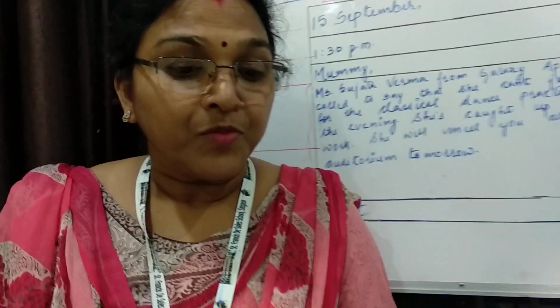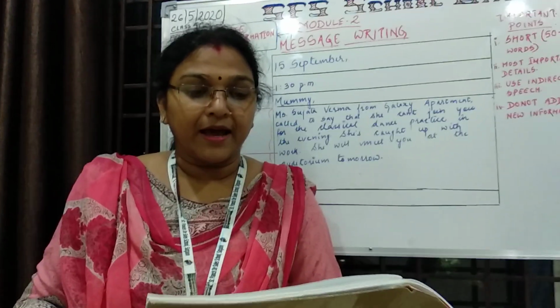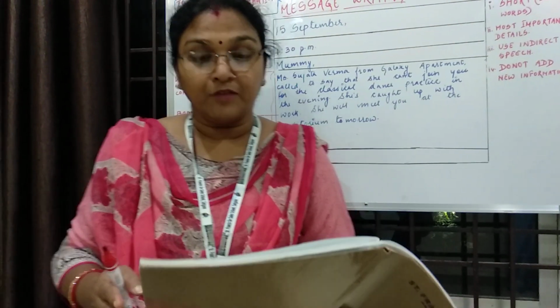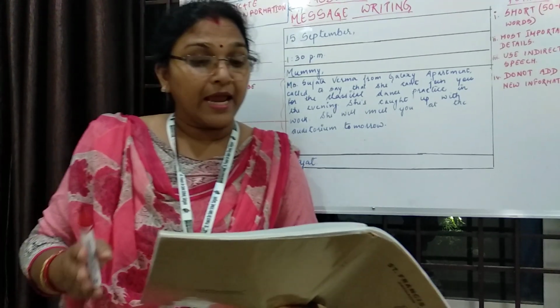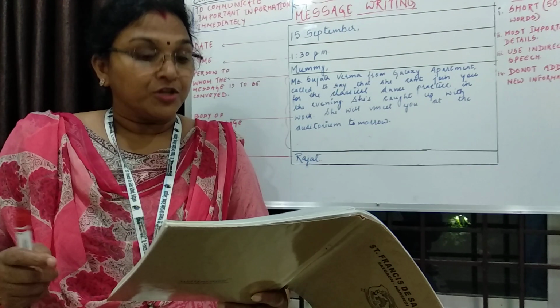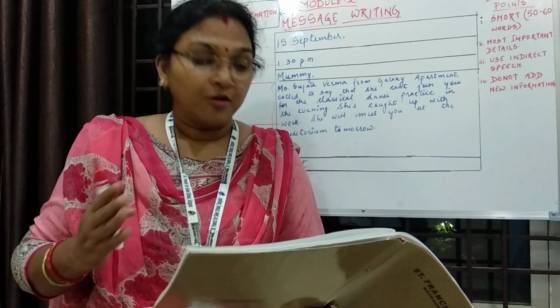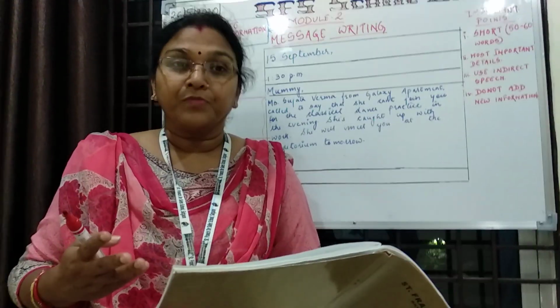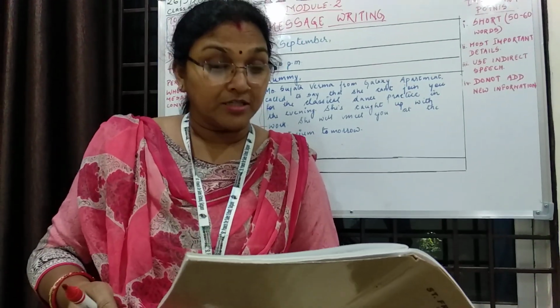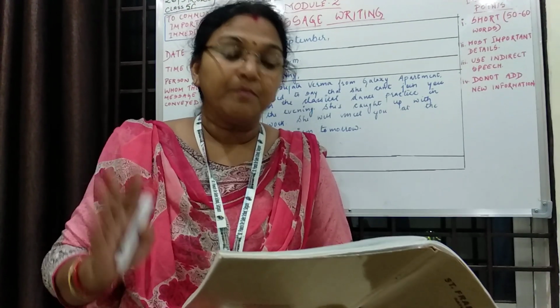And the lady said, yes, could you please tell her that I am caught up with sudden work. I can't join her for the dance practice in the evening. However, we will meet at the auditorium tomorrow as planned. Rajat said, sure, I will let her know. And the woman, with a grateful word, said, thanks a ton. And finally they bid bye to each other.